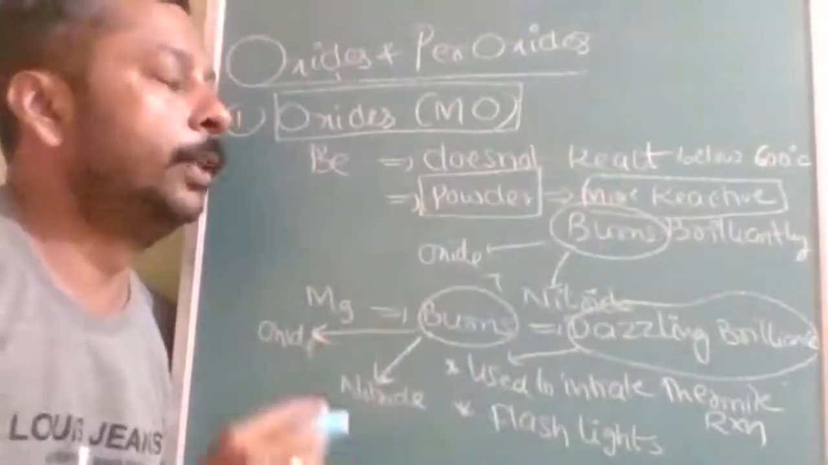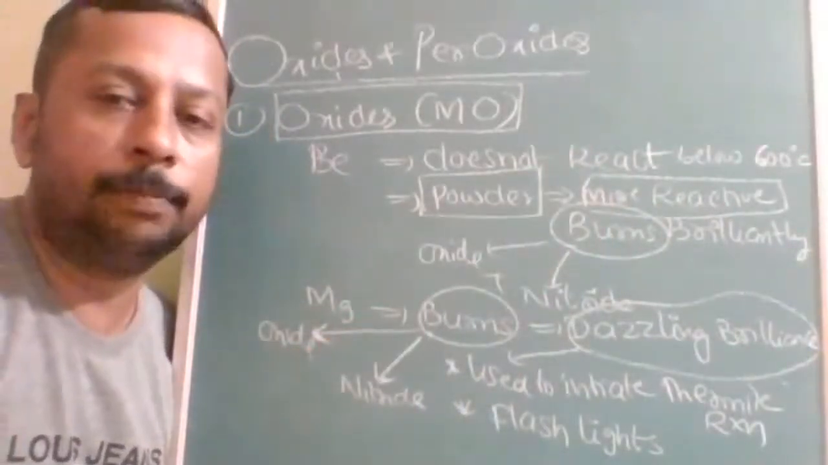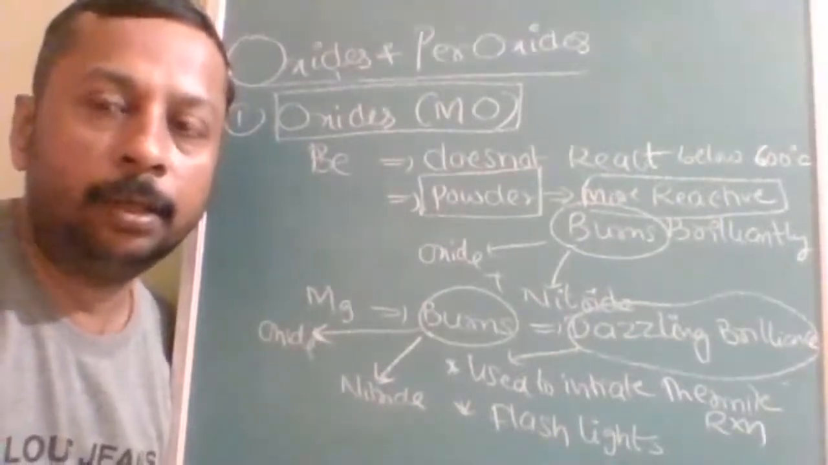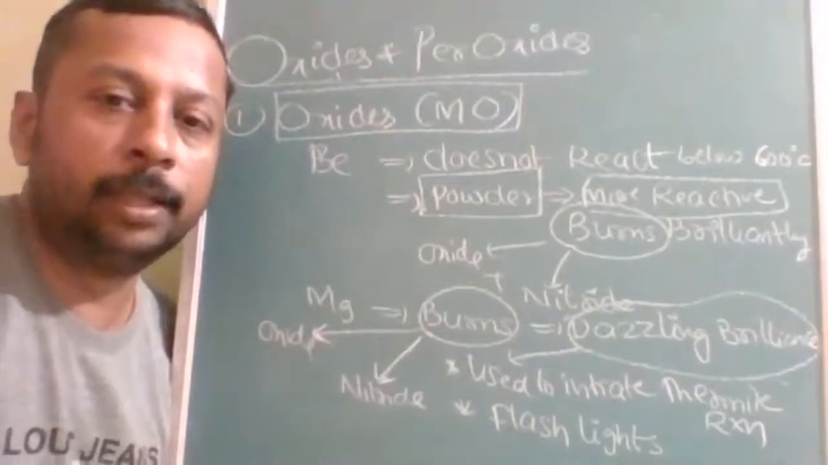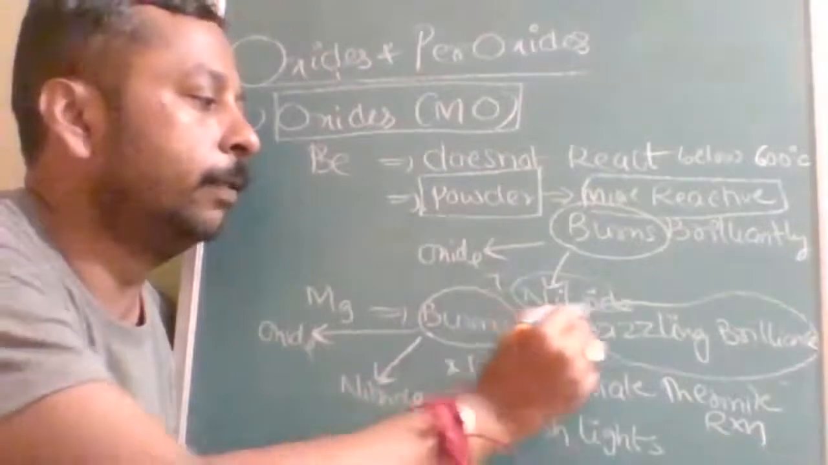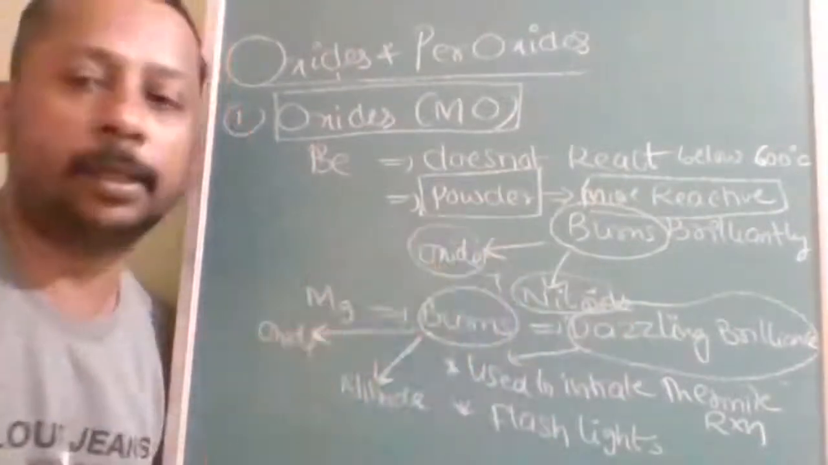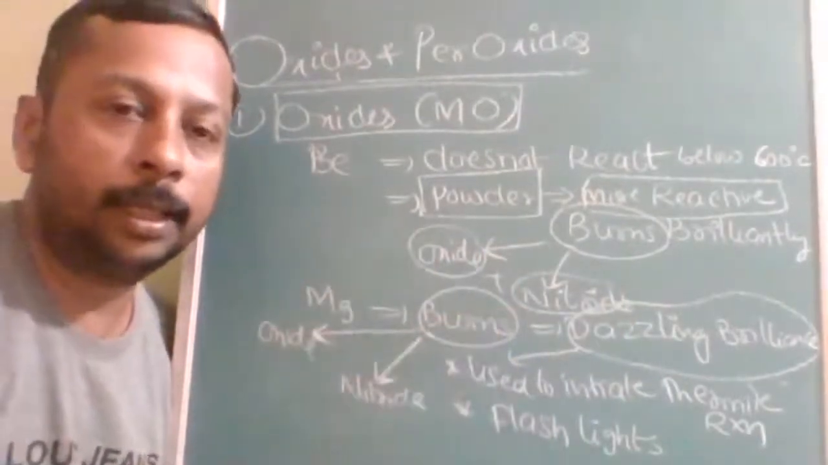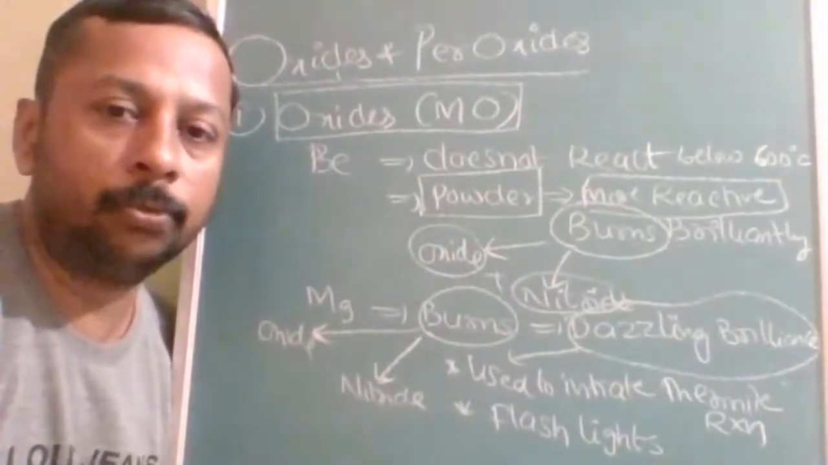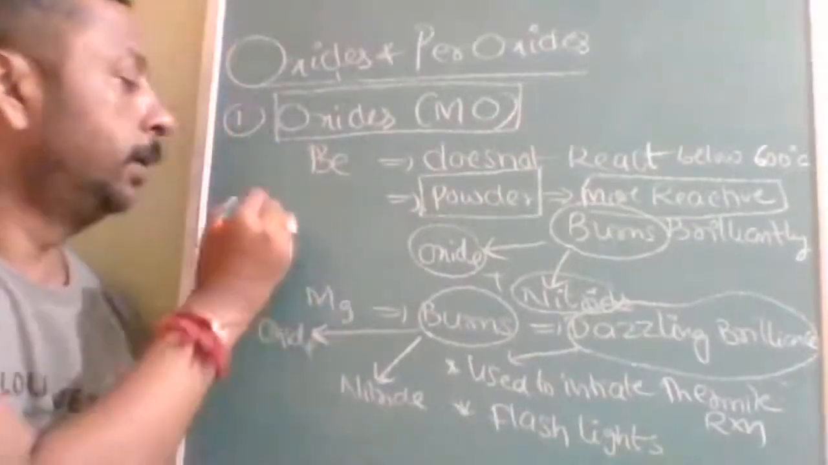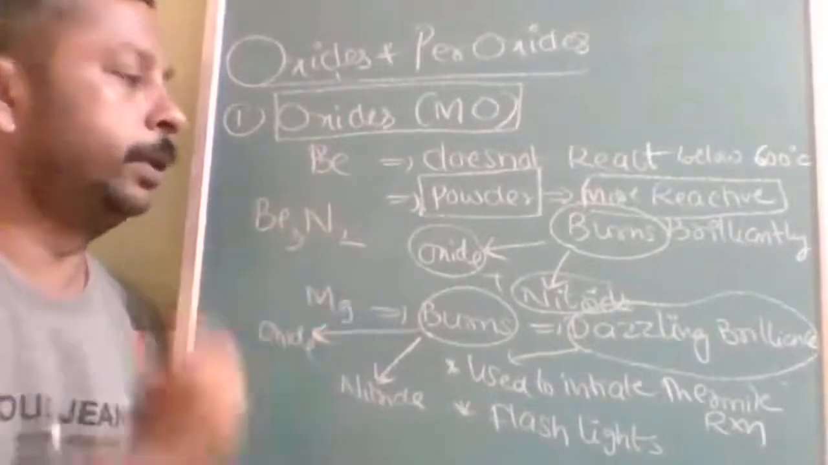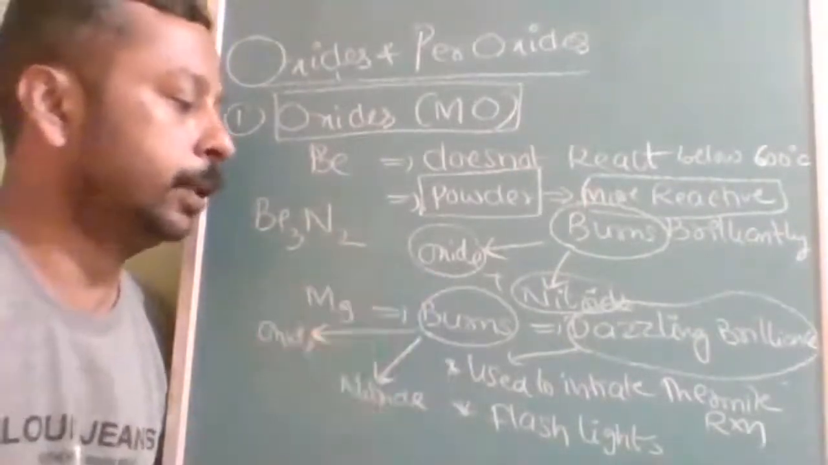Now, the main advantage of this is that it burns brilliantly. That means so much light will be evolved. The heat energy will be evolved in the form of light. And what will it result in? Formation of nitride and oxide. The nitride will be Be3N2. Be3 and N2, with the 2 here and the 3 here. Understood? In the same way, BeO is the oxide.